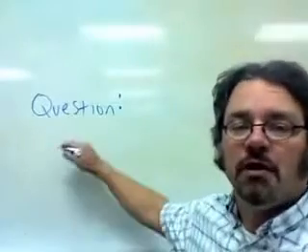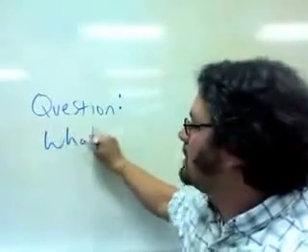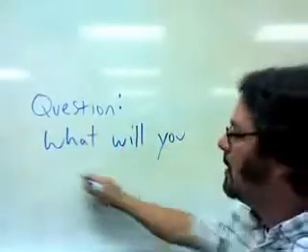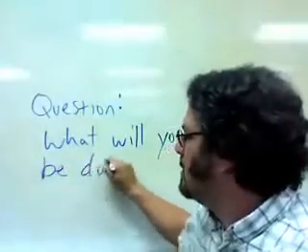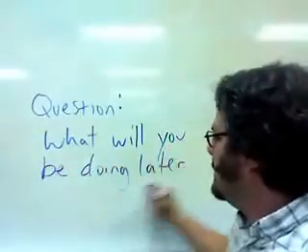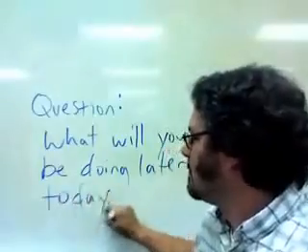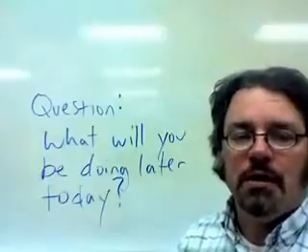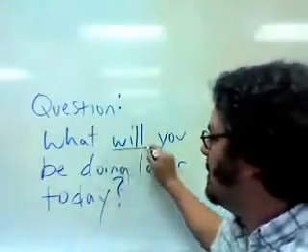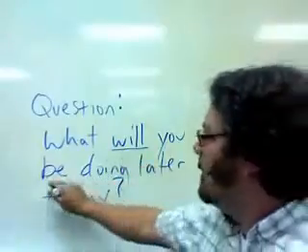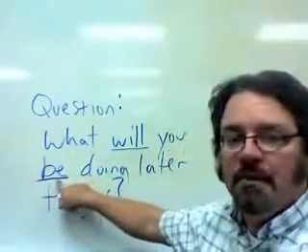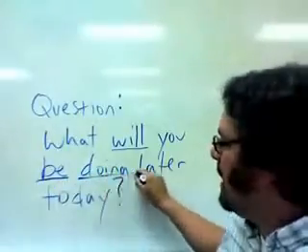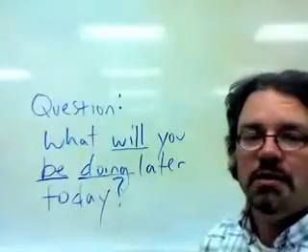In the form of a question, it looks like this. What will you, this is the subject, be doing later today? What will you be doing later today? Here's the modal verb will, and then use the verb be because this is continuous, and then the main verb is do, and add ing.